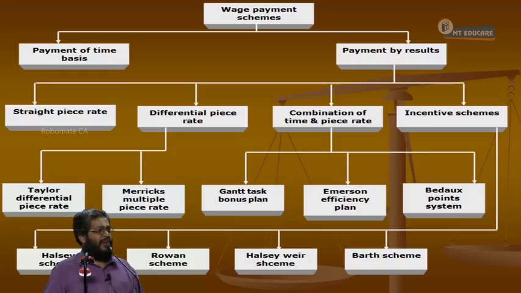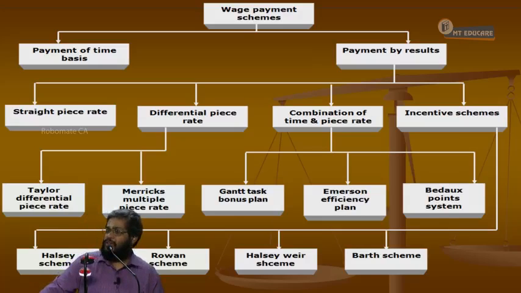In a day he works for 8 hours. Then how much is he going to get as wages? 640 rupees. Like that, hours booked into rate per hour is called the time rate system, one of the wage payment systems. In the hours he is working, we don't worry how much he is producing. In the 8 hours he may produce 1 unit or may produce 800 units, doesn't matter. The performance does not matter. It is only the time spent that is important. That is called a time rate system.